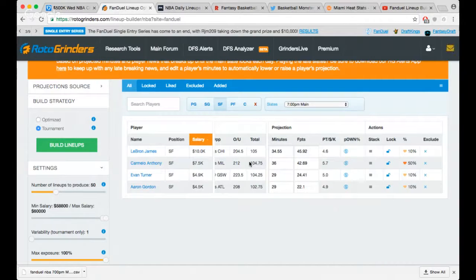I might just have 80% Melo today or something like that, because I love this guy today in this matchup. He's gonna most likely see a bunch of Jabari defenses, which is what I like. Who knows? I'm still playing him regardless because he's gonna take at least 20 shots today. And Melo, we all know he's a scoring threat.